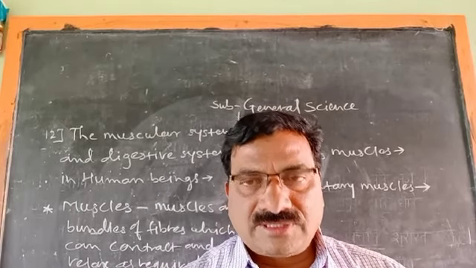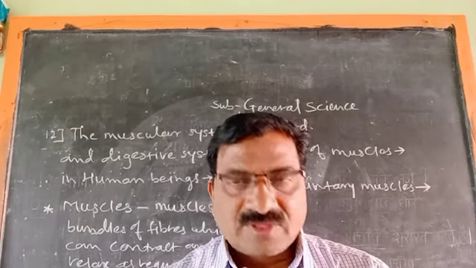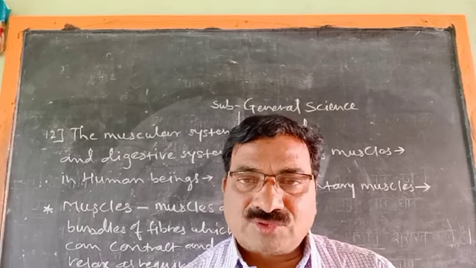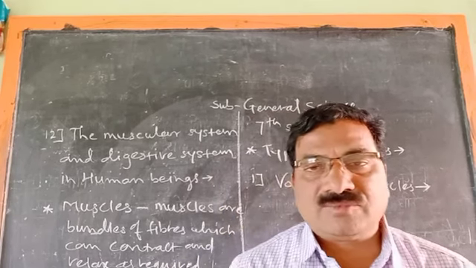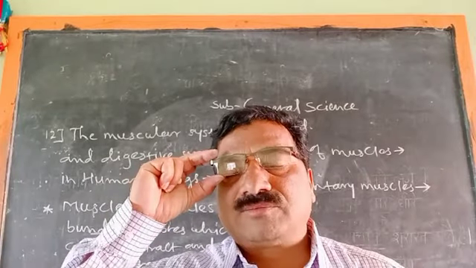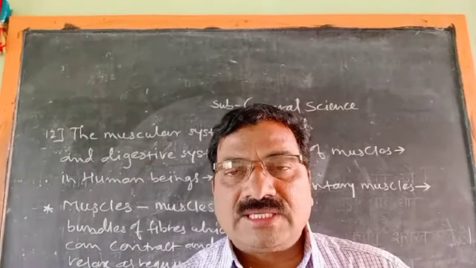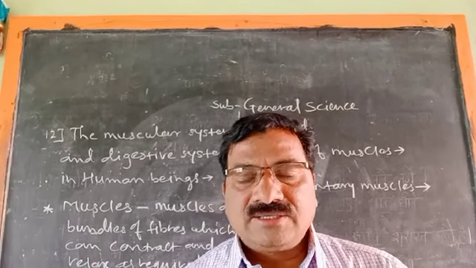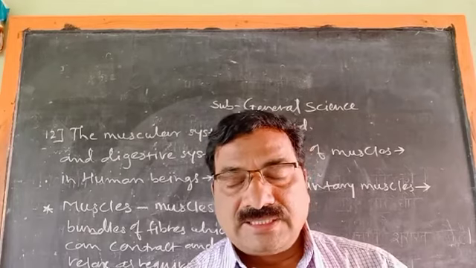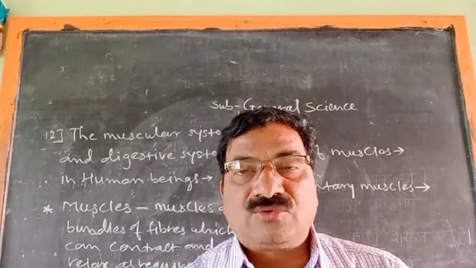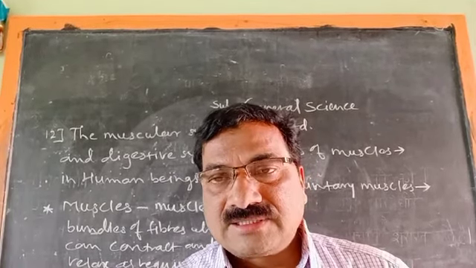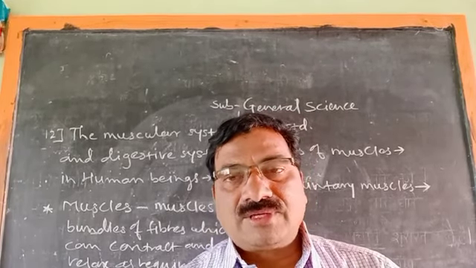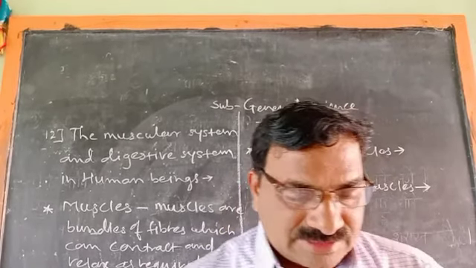These are the voluntary muscles. For example, movement of the legs, movement of the lips. If we want to speak, we can speak. There is movement in the muscles of the lips and tongue. Movement of the hands. Movement of the eyelid: if we want to close, we can close, and if we want to open, we can open our eyes. These are the voluntary muscles.